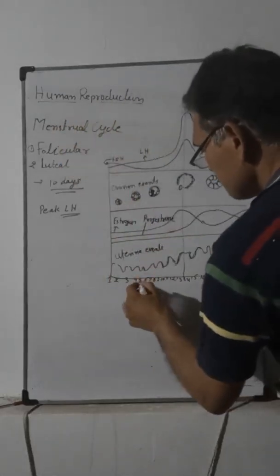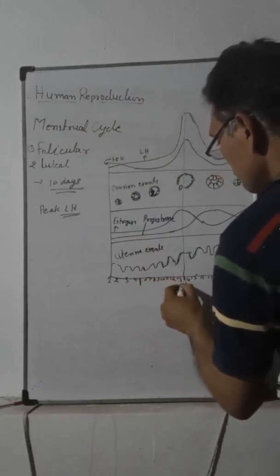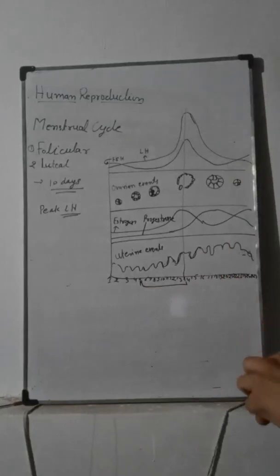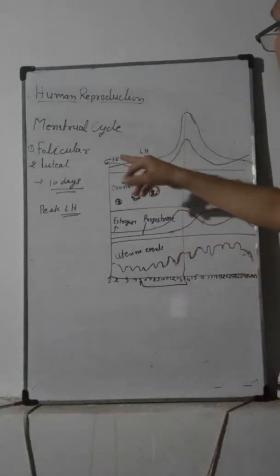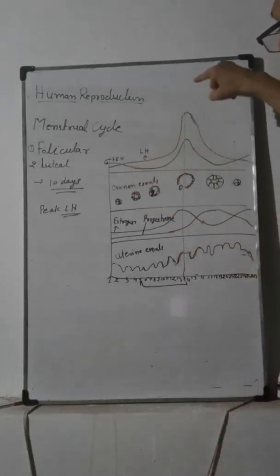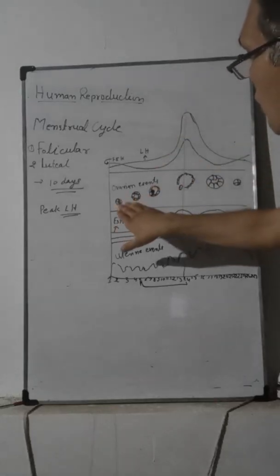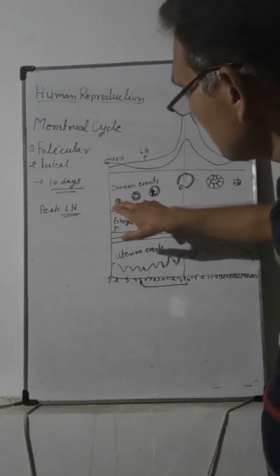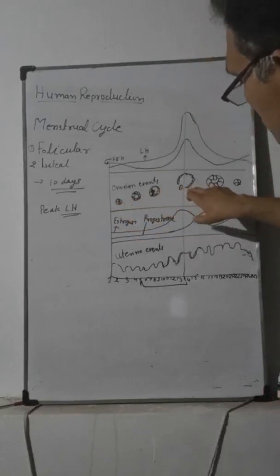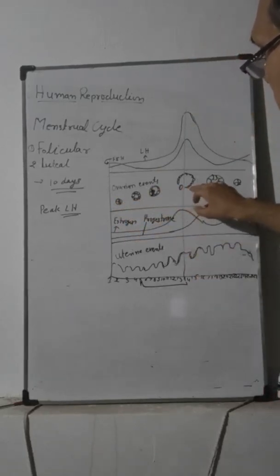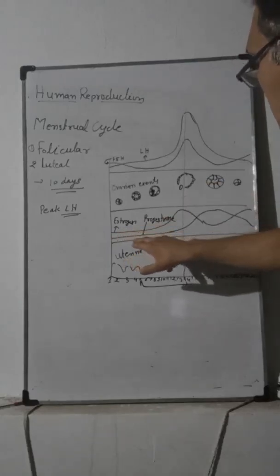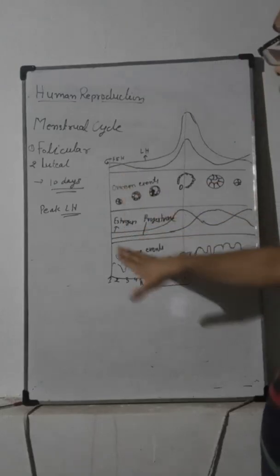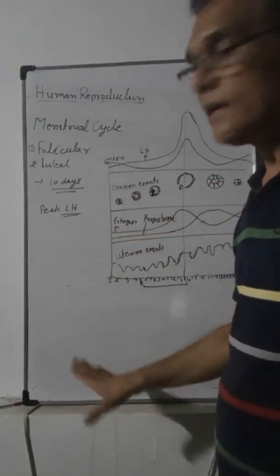The follicular phase starts from the 5th day and lasts till the 14th day. During it, FSH and LH increase, and inside the ovary the primary follicle matures and ruptures on the 14th day. Estrogen increases during the initial days of this proliferating phase.